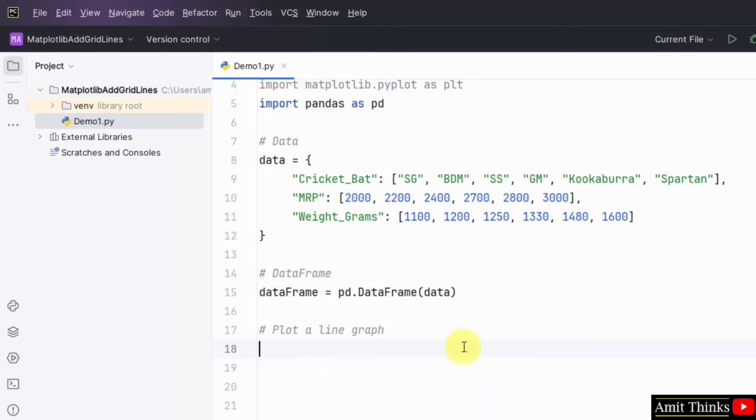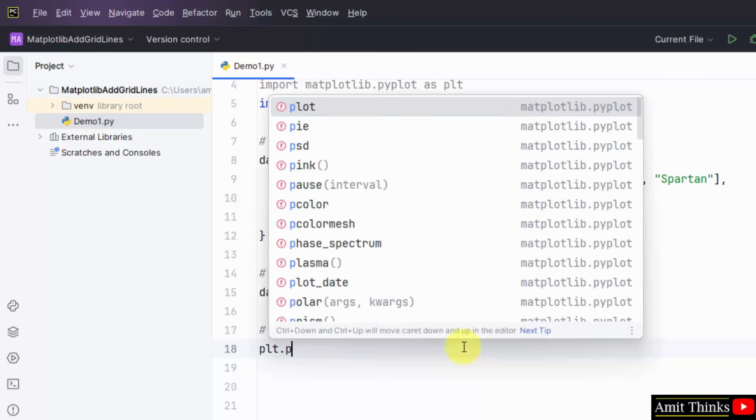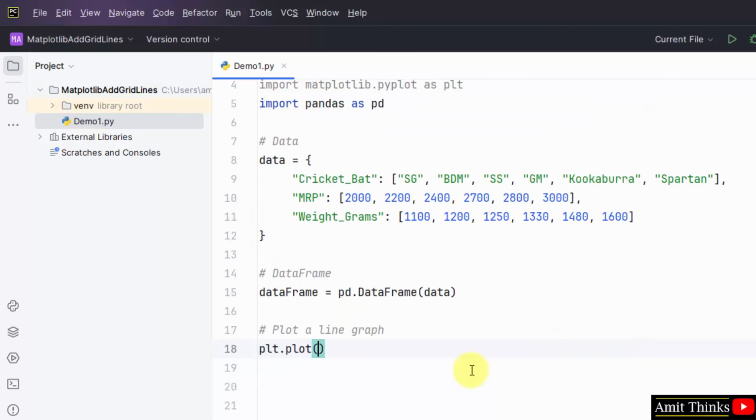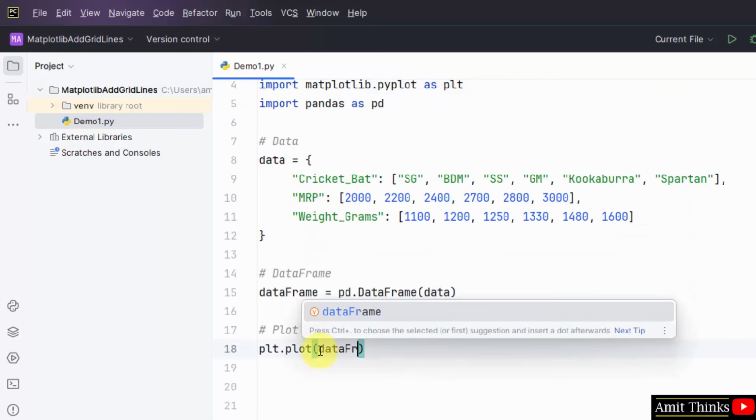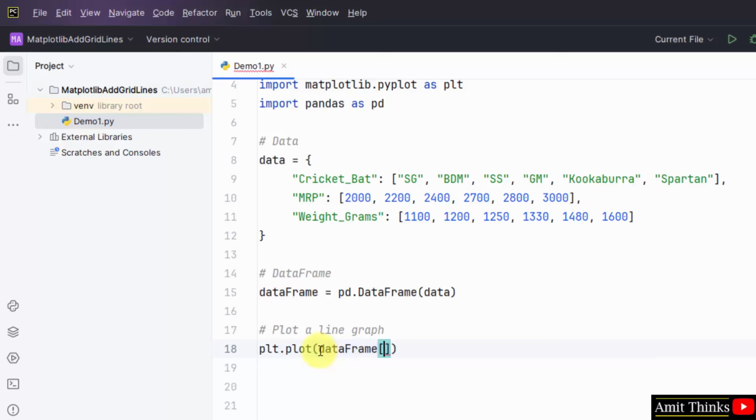Now we will plot a line graph. Okay, plt.plot. plt is the following pyplot submodule. Within that mention the input, that would be the data frame MRP column for the x-axis, and data frame weight underscore grams column for the y-axis.